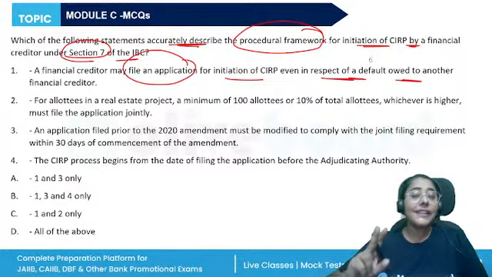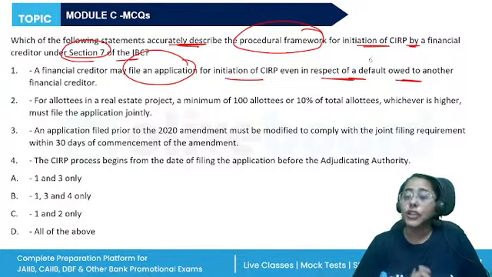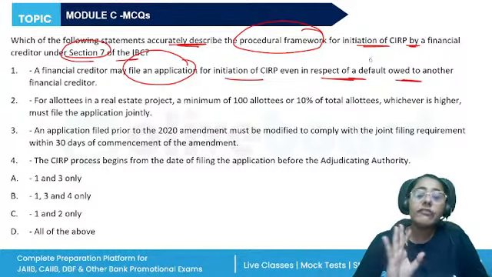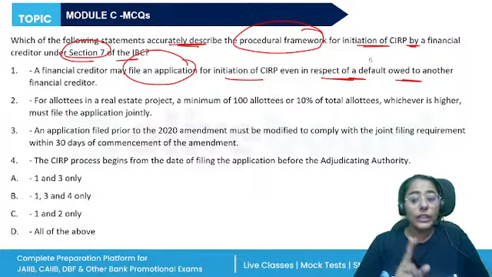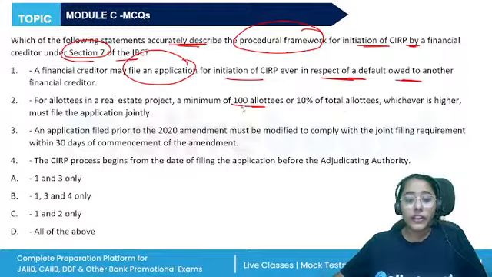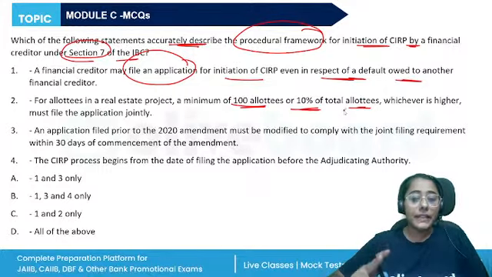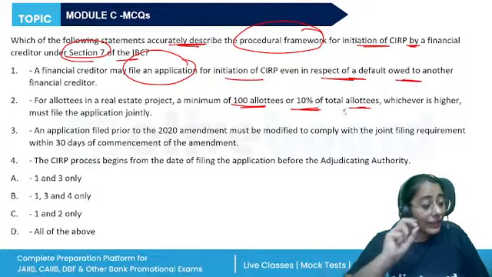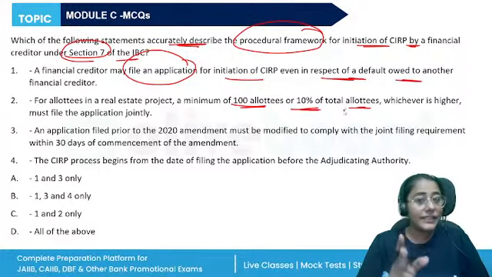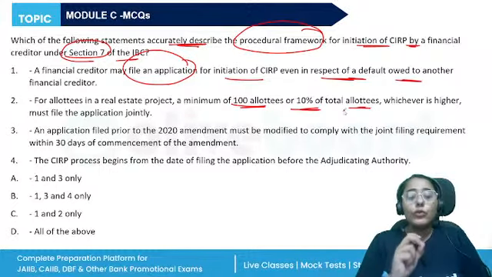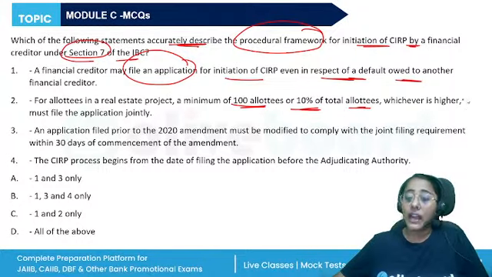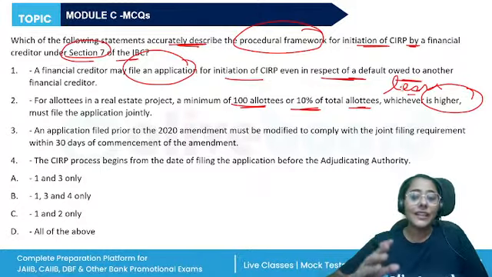Yes, this is the exact thing which is given in Section 7, subsection 1. Default may be in respect of any financial creditor, and we are talking about the corporate borrower. For allottees in a single real estate project, a minimum of 100 allottees or 10% of the total allottees, whichever is higher, must file the application together. Now, at first glance, it might appear that the statement is correct, but a very minute thing, that whichever is higher is not correct, whichever is lesser. Whichever is less is correct. So statement 2 will be wrong.